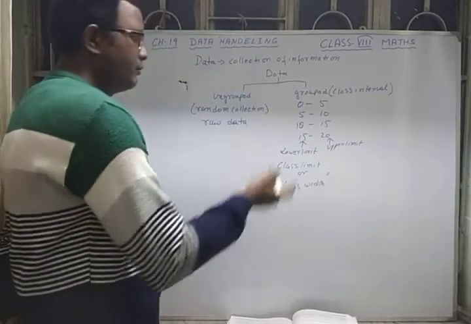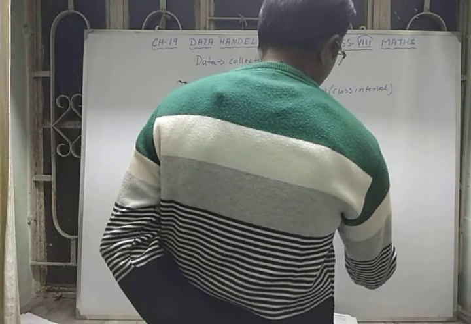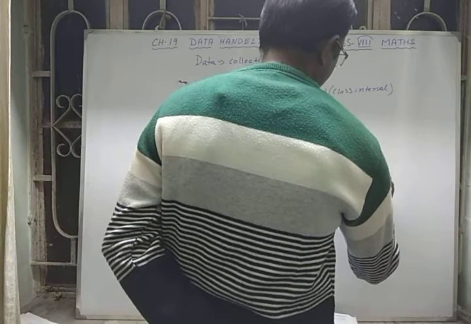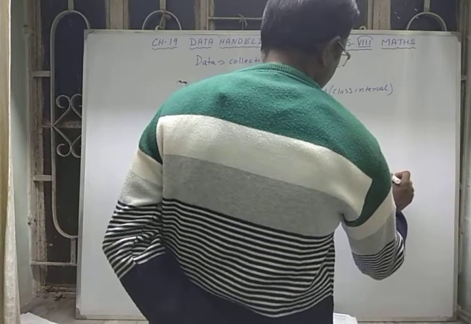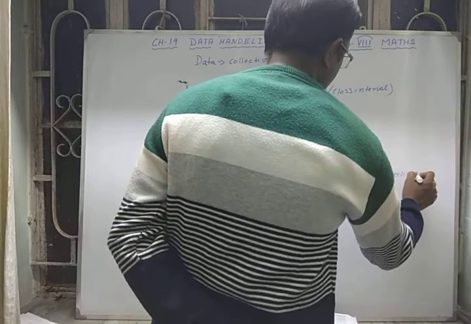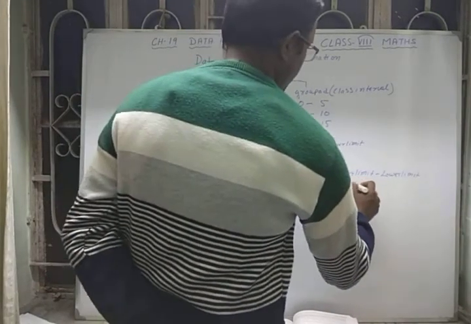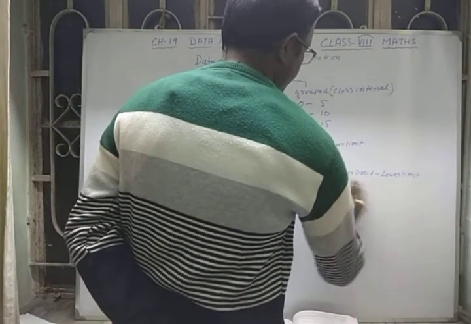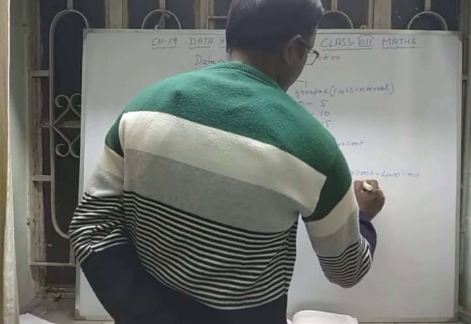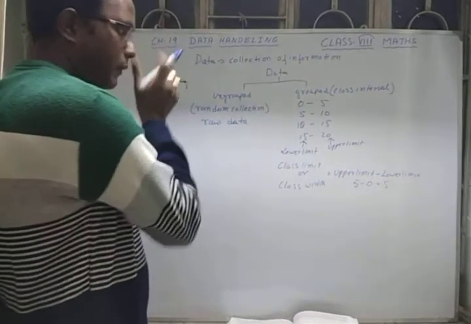Class width is the upper limit minus the lower limit. What is the width here? 5 minus 0, which is equal to 5, means the width of the class is 5.